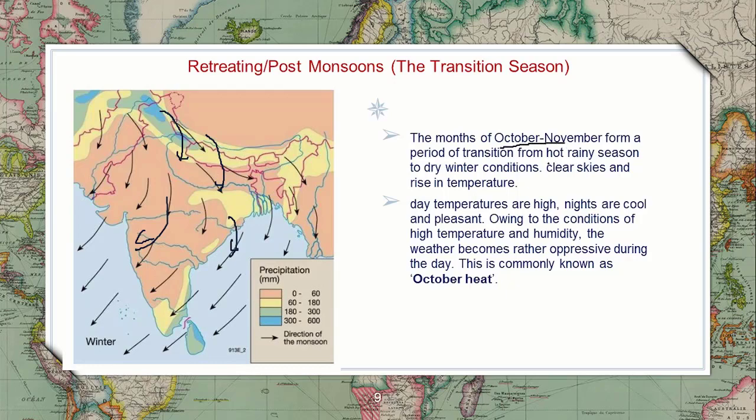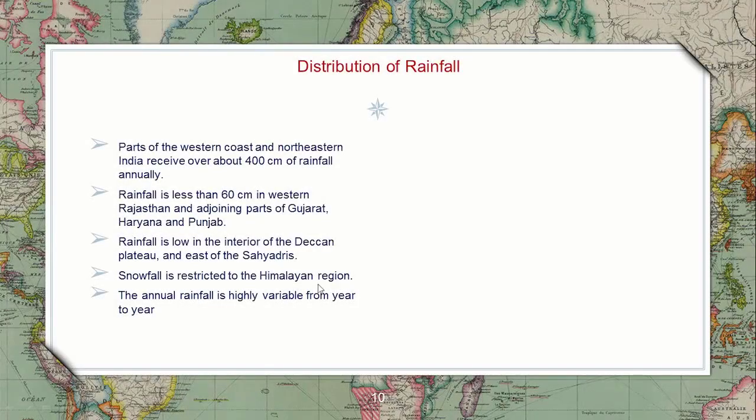And it will cause a hot rainy season. Because of the southwest monsoon, the majority of the rainfall will be caused. Around 80% of rainfall comes from the southwest monsoon, and from the northeast it will be very much less. But through this retreating monsoon, it will be raining mostly in Tamil Nadu and these places. And it is also known as October heat.